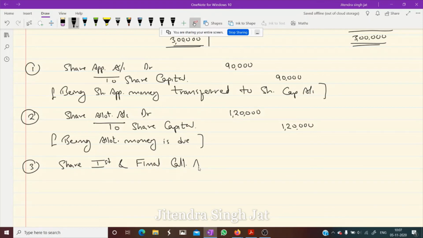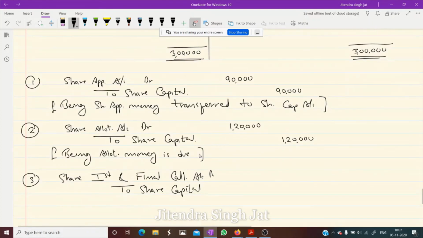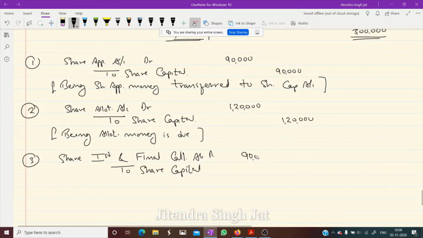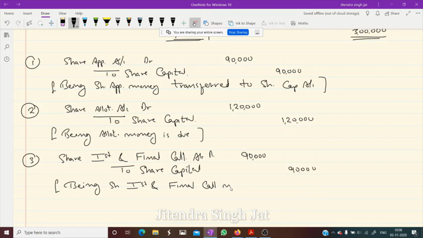Share first and final call account debit to share capital, 90,000. Being share first and final call money due.